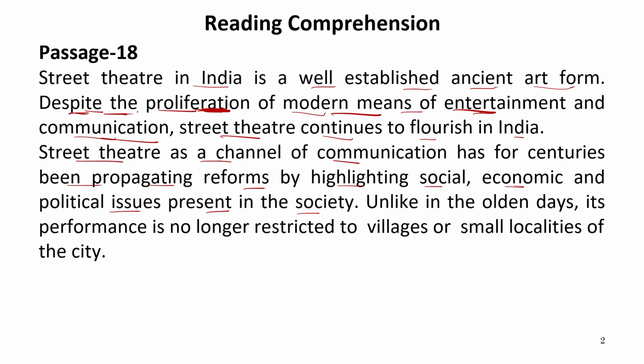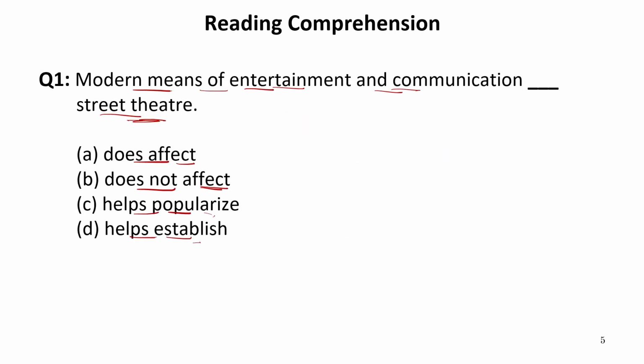So here it is written, despite the proliferation. It means despite, notwithstanding the proliferation or the development of modern means of entertainment and communication. Now, because it is well established and it continued to flourish, it means it is still in a developing position. That means the proliferation of modern means of entertainment and communication does not affect street theatre at all. Now let us get back to the question and let us read the options.